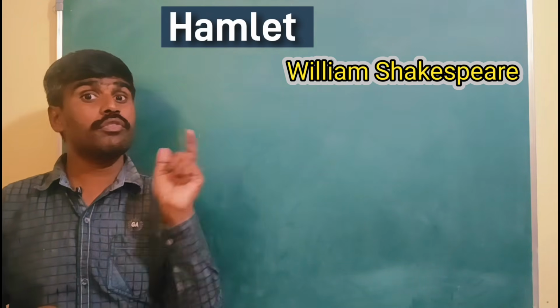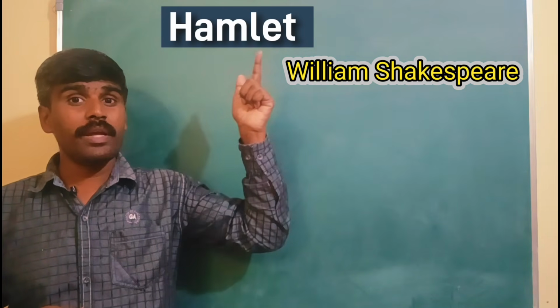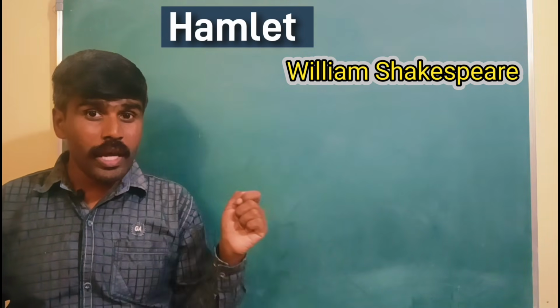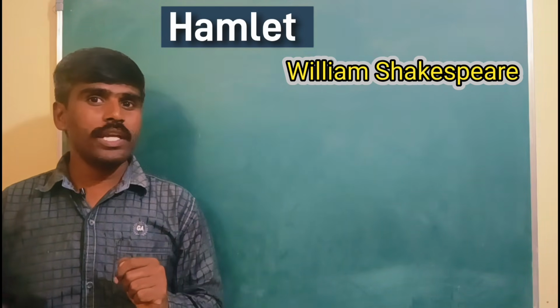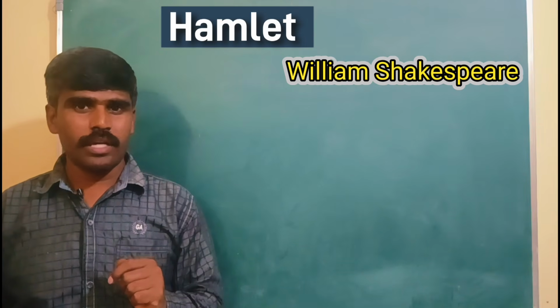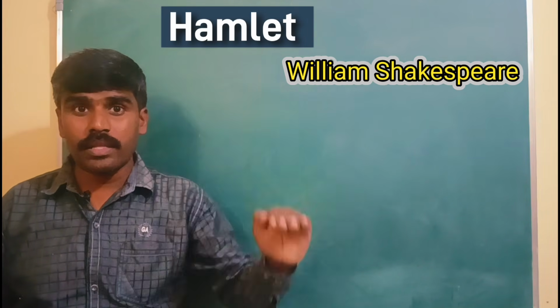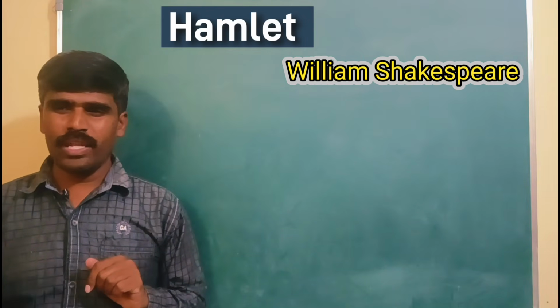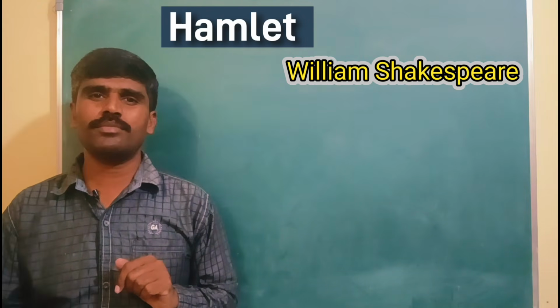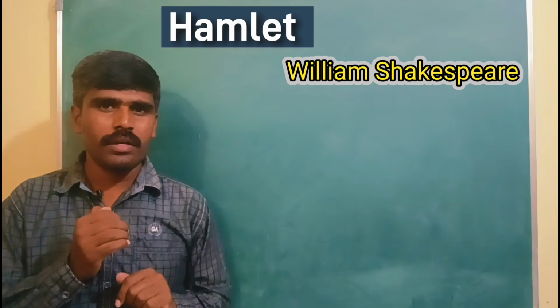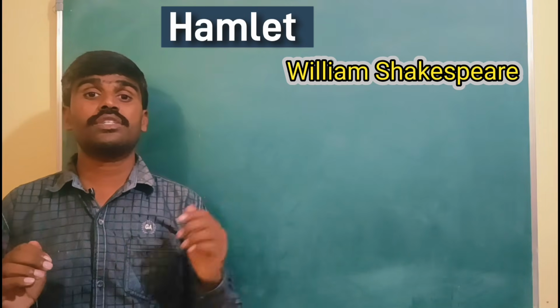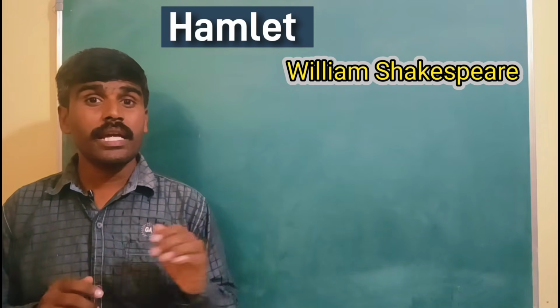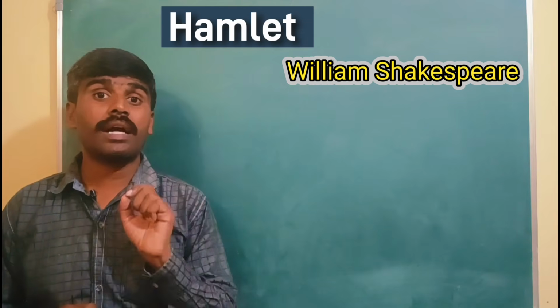And that too, his father, Senior Hamlet, was murdered by his own uncle. Who is his own uncle? King Hamlet's brother, Claudius. So when Prince Hamlet comes back, he learns that his father was murdered by his own uncle named Claudius.